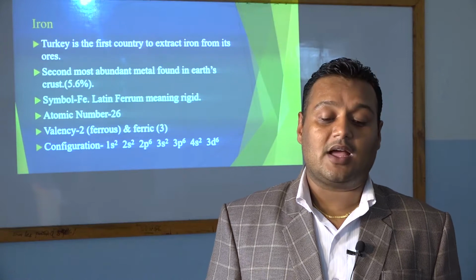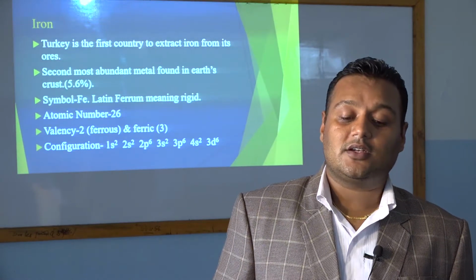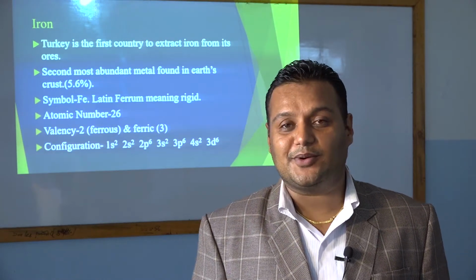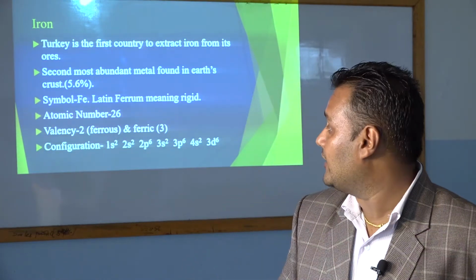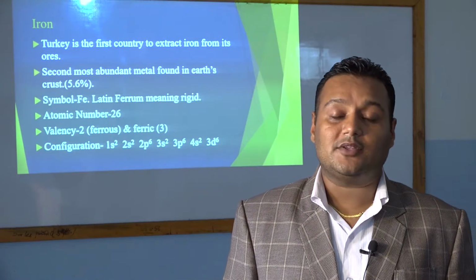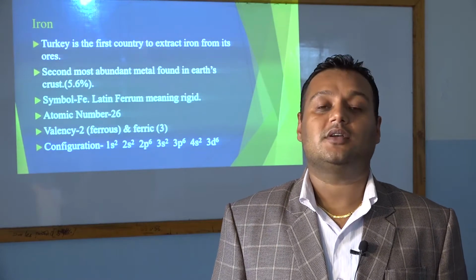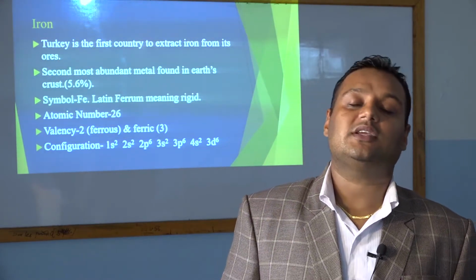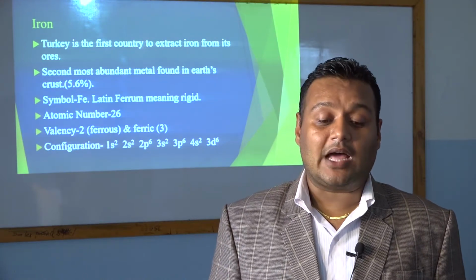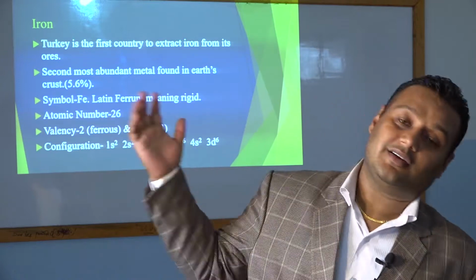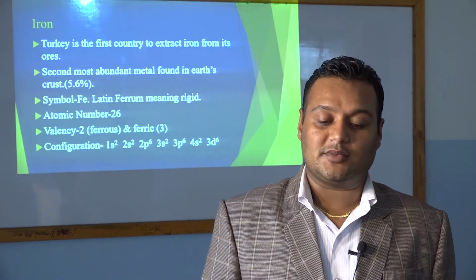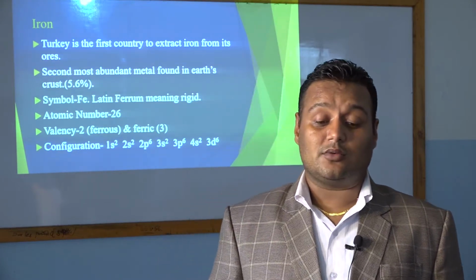Now the first, iron. Let's introduce this. Turkey is the first country to extract iron from its ores. Iron is an element and a metal. It is found in a combined form, because we have read already that most elements are found in a combined state. Now we are going to the ancient period. Turkey is the first country to extract iron from its ores. Ores are the source of iron. So what will be the source?